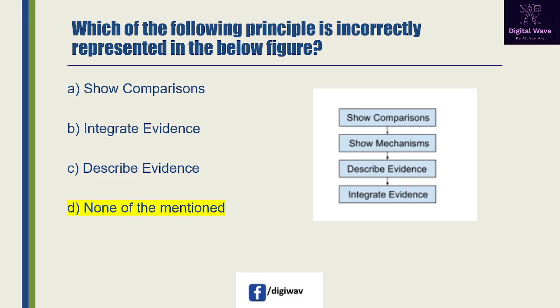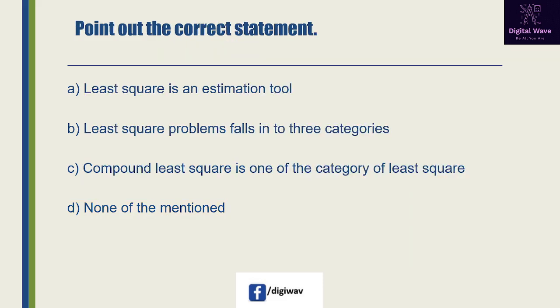So answer will be D, none of the mentioned, because principles of analytical graphs are sequentially shown in the stepwise manner. Next question is point out the correct statement. First option available here, least square is an estimation tool. Second option available here, least square problems falls into three categories. Third option available here, compound least square is one of the category of least square, and the last one is none of the mentioned. So answer will be A, least square is an estimation tool.